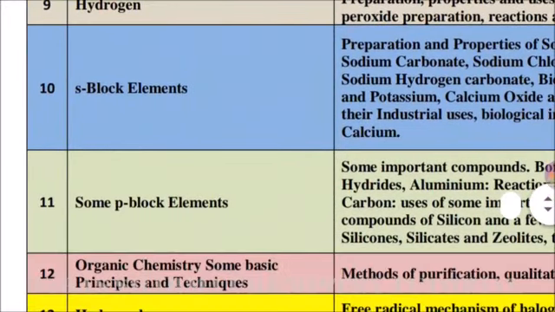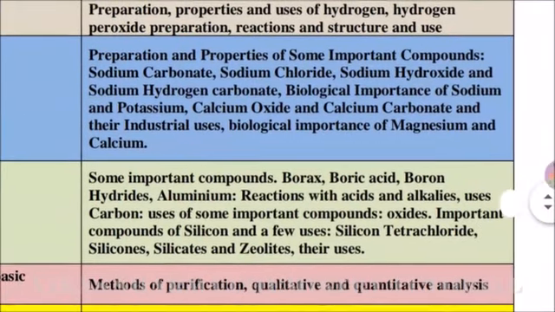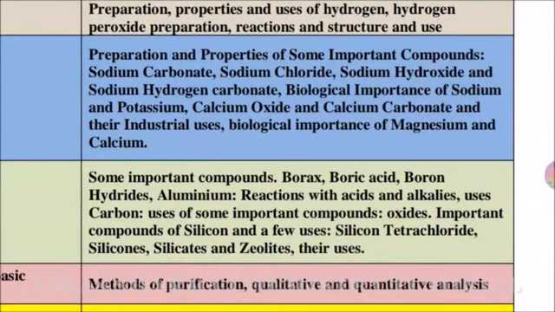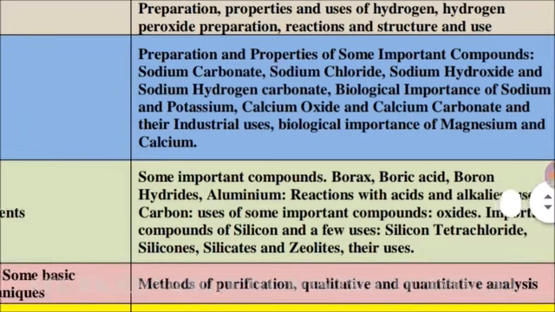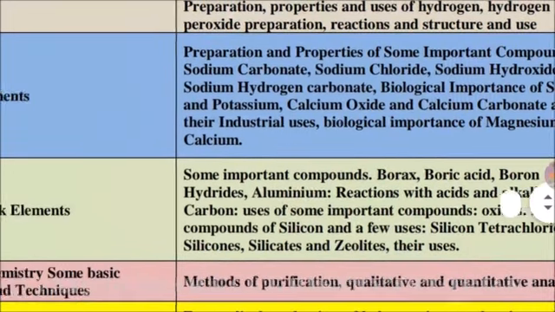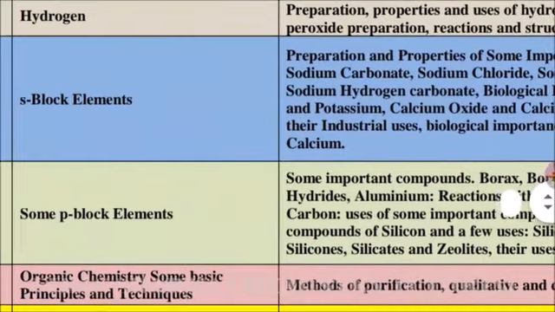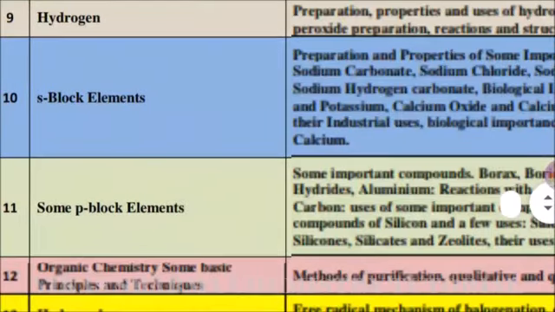Chapter number 10, S-block elements. The parts reduced are the preparation and properties of some important compounds, namely sodium carbonate, sodium chloride, sodium hydroxide and sodium hydrogen carbonate, the biological importance of sodium and potassium, calcium oxide and calcium carbonate and their industrial uses, and the biological importance of magnesium and calcium. These parts are reduced in your syllabus.